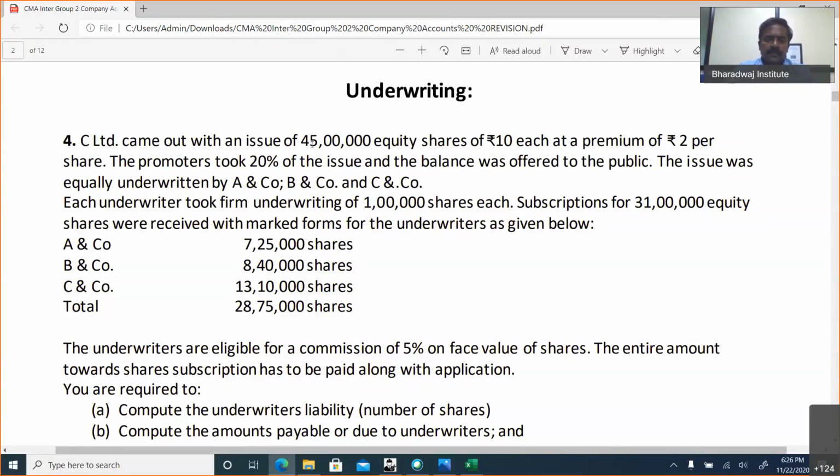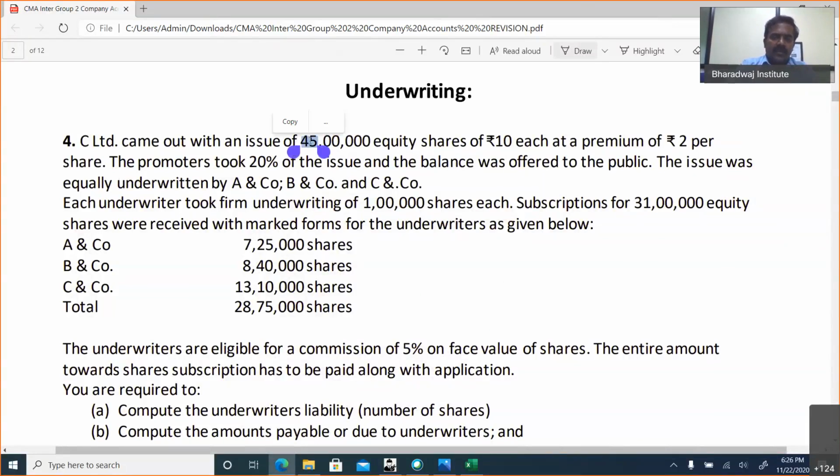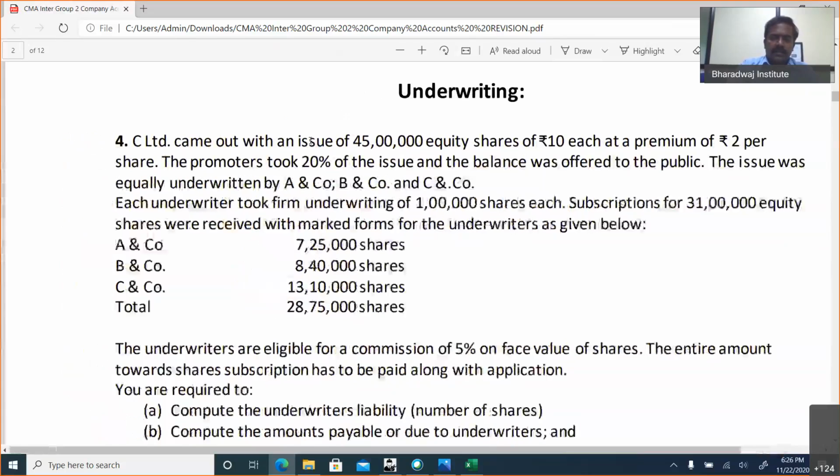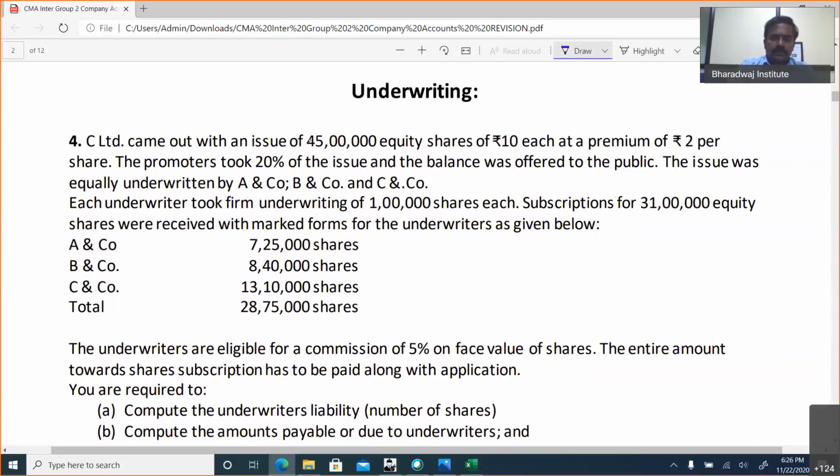Out of the 45 lakh shares, how much did promoters take? 20% means 9 lakhs. So 45 lakhs minus 9 lakhs, the balance issued to the public is 36 lakhs.